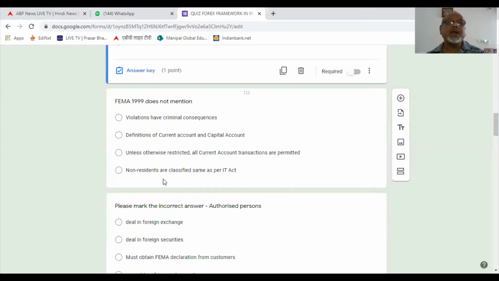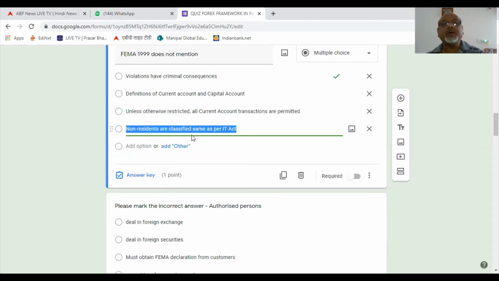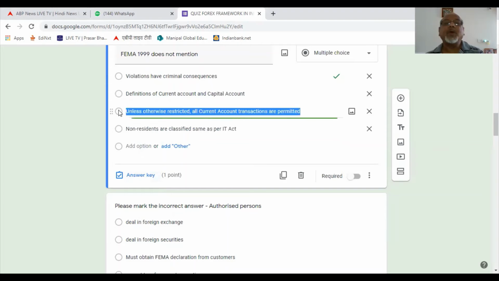FEMA 1999 does not mention... Let's start from the other way around now. We have seen that yes, FEMA 1999 is mentioning the classification of non-residents as per the IT Act. FEMA 99 is telling us that current account transactions are permitted, unless otherwise restricted, then all the current account transactions are permitted. So this is also correct. Definition of current account and capital account, very much it is given in FEMA 1999.